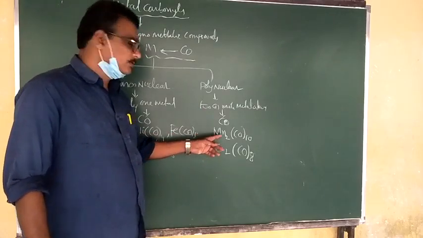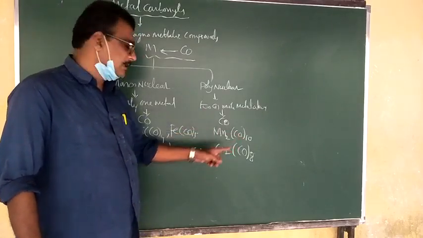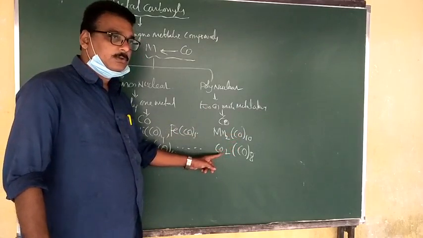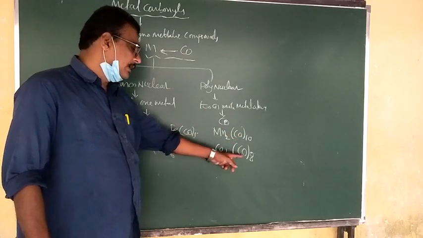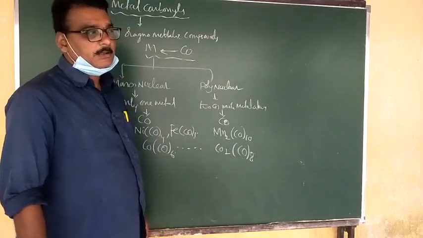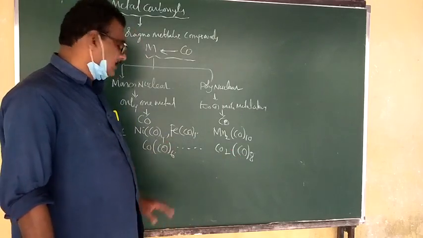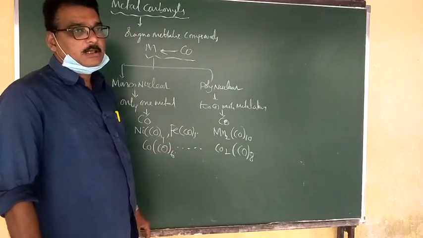Here two metal atoms join with the carbon monoxide; two cobalt atoms join with 8 carbonyl groups. So this is about metal carbonyls.